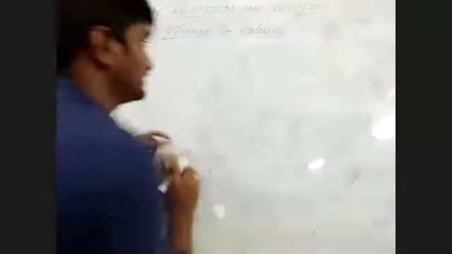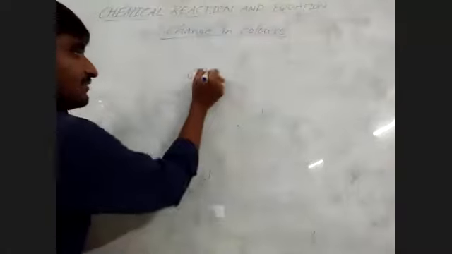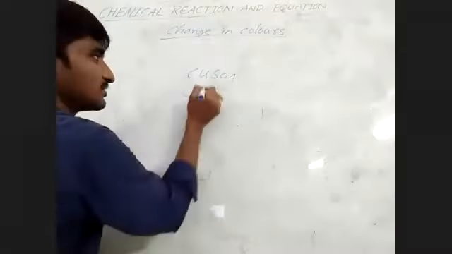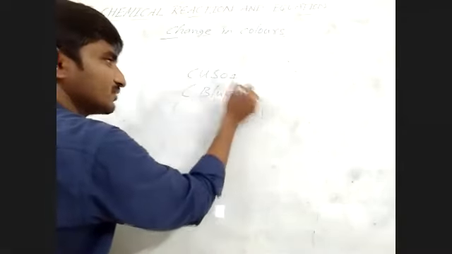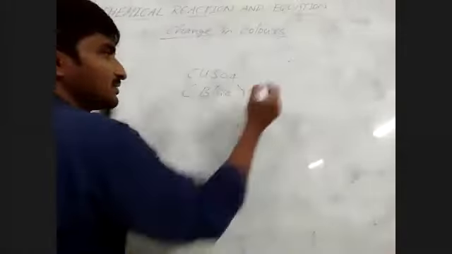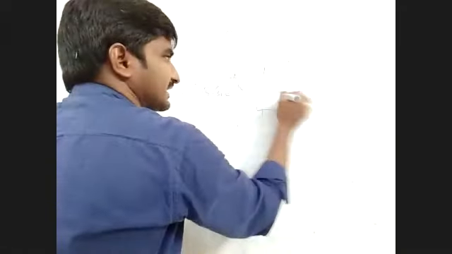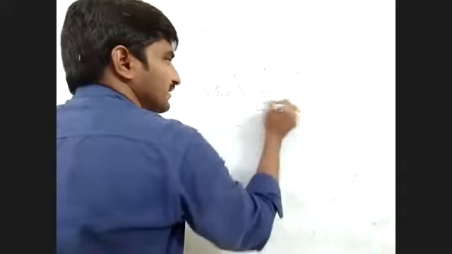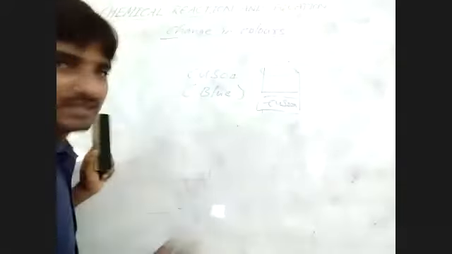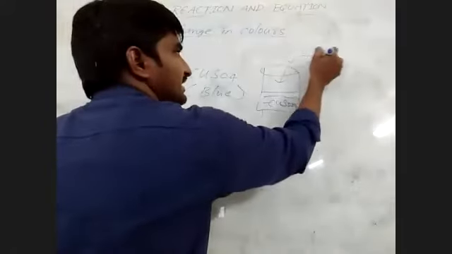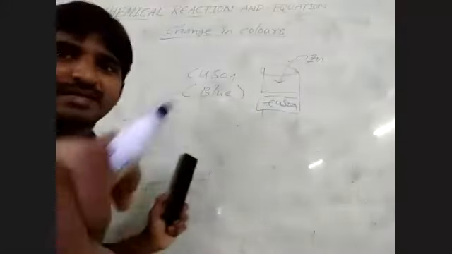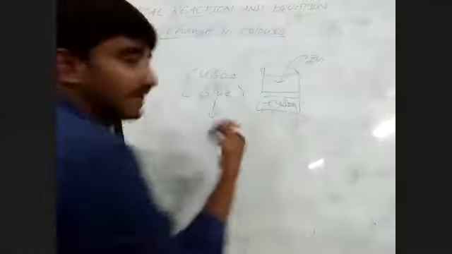Now one more example is color change. For example, see this copper sulfate solution. You know copper sulfate solution is a blue color. So whenever copper sulfate solution is taken in a test tube, if you dip any metal rod in it, a zinc metal rod or anything, and keep the metal rod in this, what happens? This color will change.